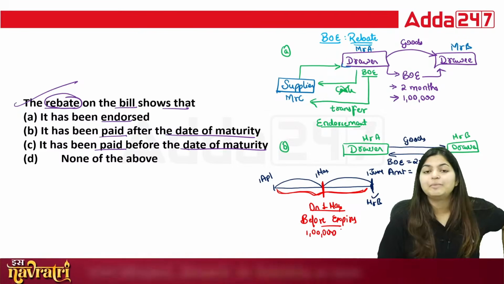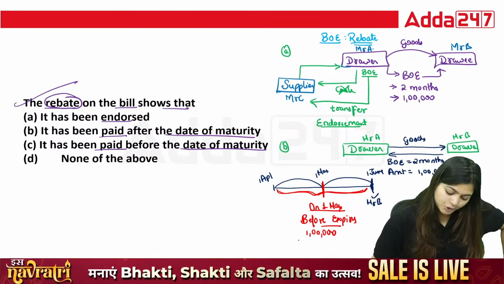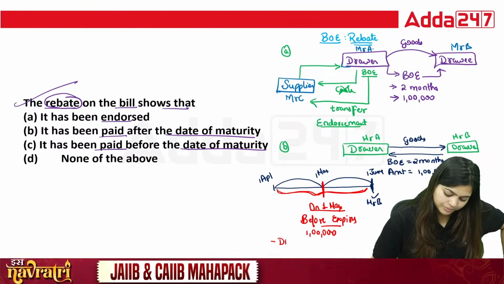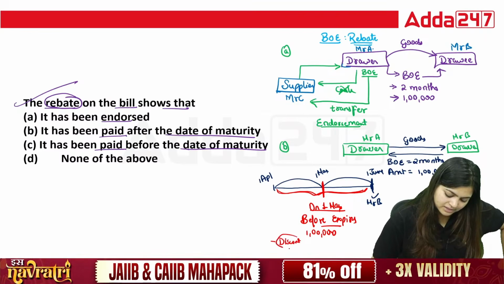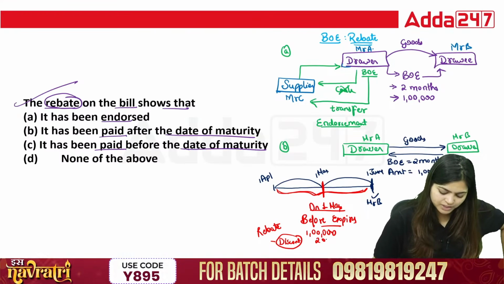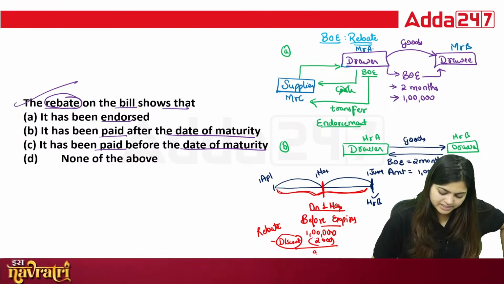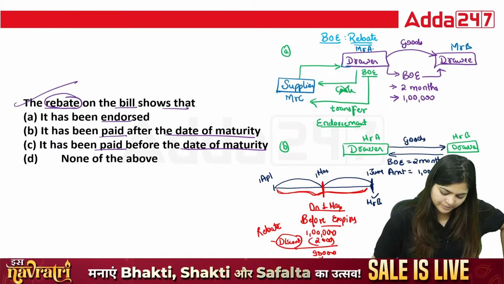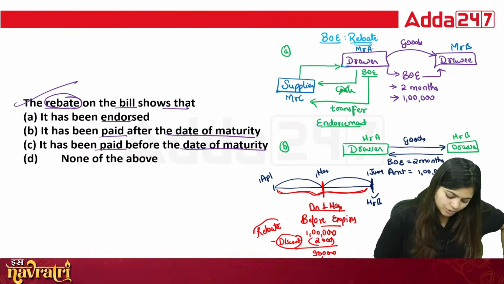Because he paid earlier, the drawer will give a discount, and that discount is known as rebate. Because of early payment, some benefit is passed on, like 2,000 as discount, and he pays 98,000. So this 2,000 is your rebate.